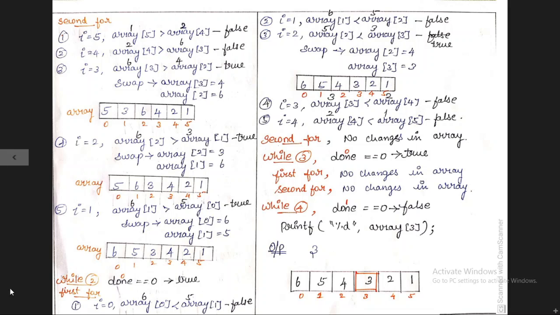Now move on to the second iteration in the while loop. The done is equal to 0. Now the condition is true. So inside the while loop we have two for loops. One is the first for loop and the second one is the second for loop. Inside the first for loop, for the first iteration the condition will be false. Also the second iteration is false. Third iteration, 5 is less than 3. Yeah, condition is true.